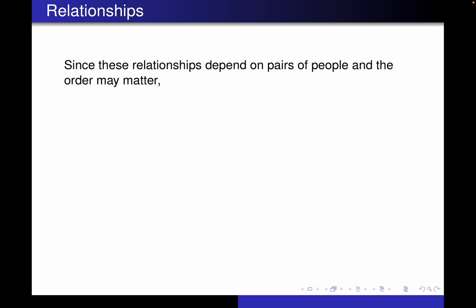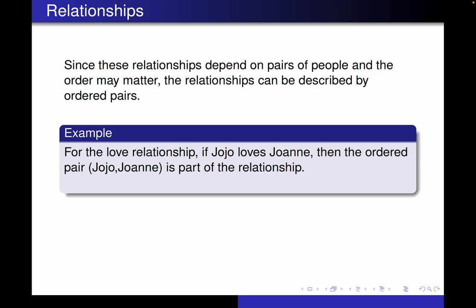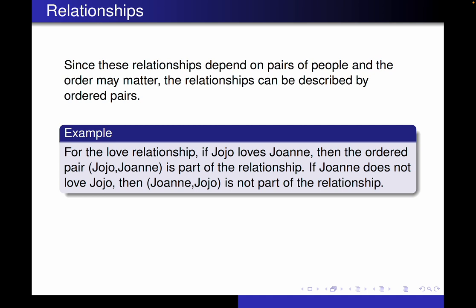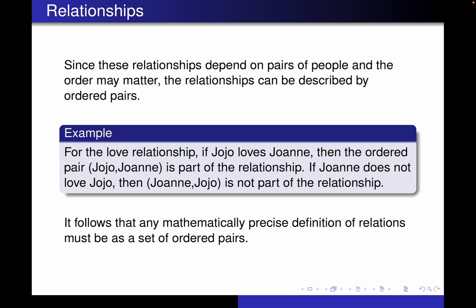So these relationships depend on pairs of people, and the order matters, and that leads us mathematically to think about ordered pairs. In particular, all these relationships can be described by ordered pairs. So as an example for the love relationship, if Jojo does love Joanne, then we make the ordered pair Jojo-Joanne. That is part of the relationship. If Joanne does not love Jojo back, then Joanne-Jojo is not part of the relationship. And so any mathematically precise definition of relations has to be stated in the context of ordered pairs.